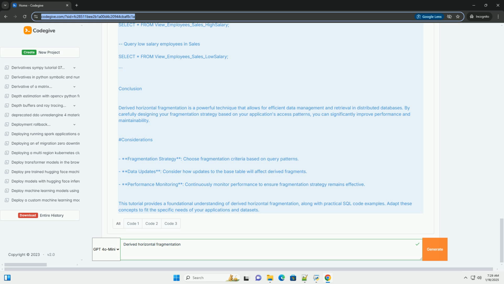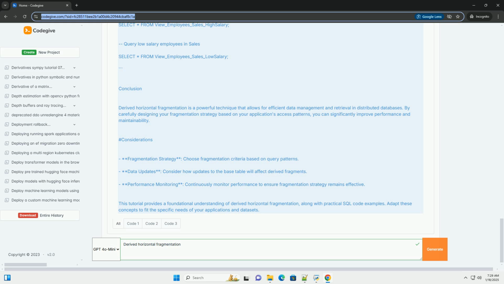Step 2. Derived horizontal fragmentation. Now, let's say we want to further divide the employees_sales fragment based on salary, creating two derived fragments, one for employees with a salary greater than $50,000 and another for those with a salary less than or equal to $50,000. Step 3. Managing derived fragments.